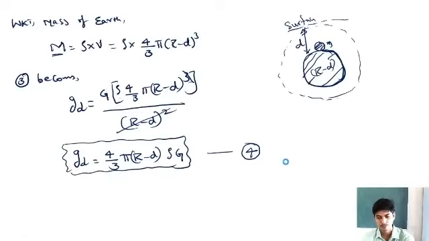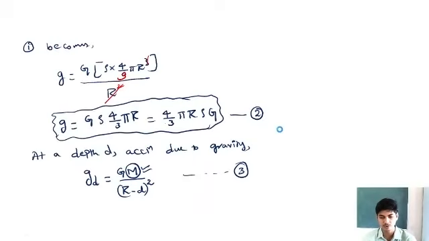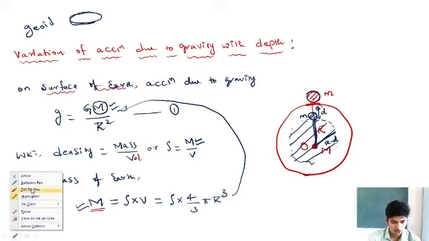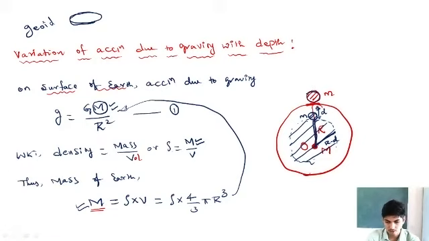Suppose the body lying on the surface of the Earth, see, this is a body lying on the surface of the Earth. Suppose the body lying on the surface of the Earth is taken to a depth equal to the radius of the Earth.